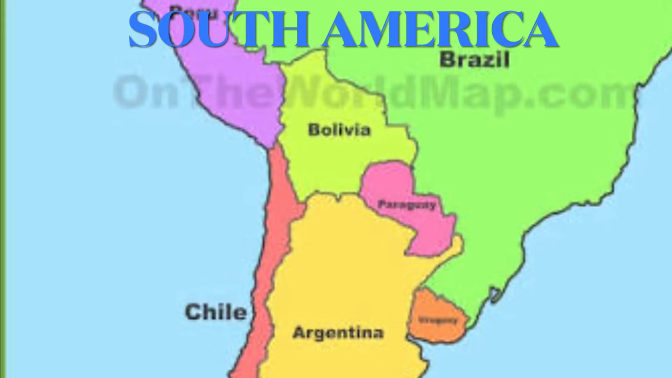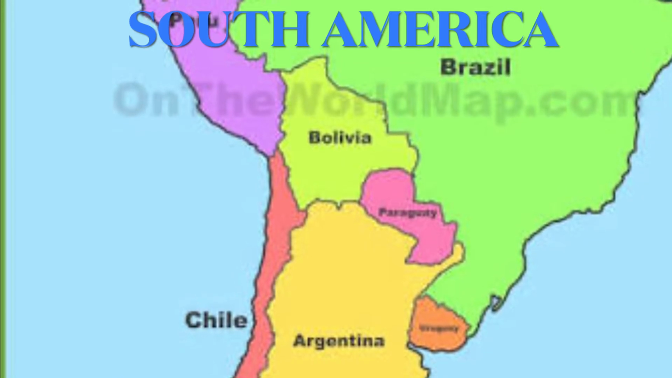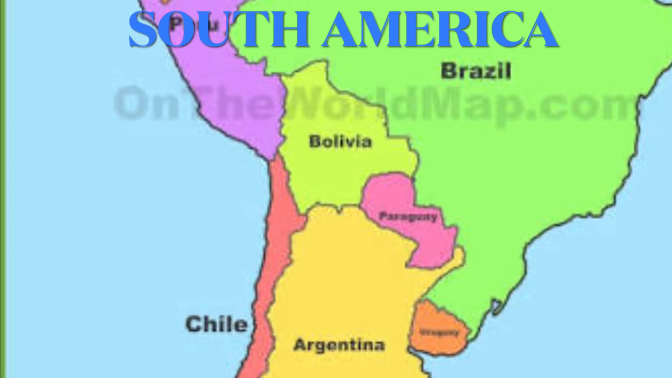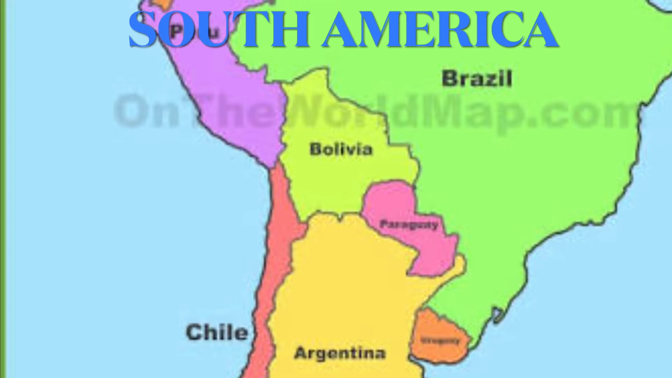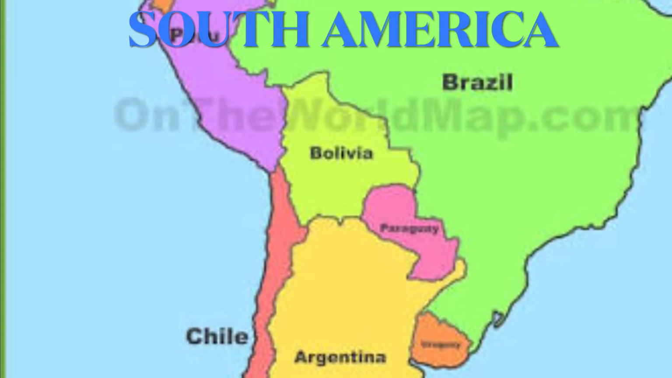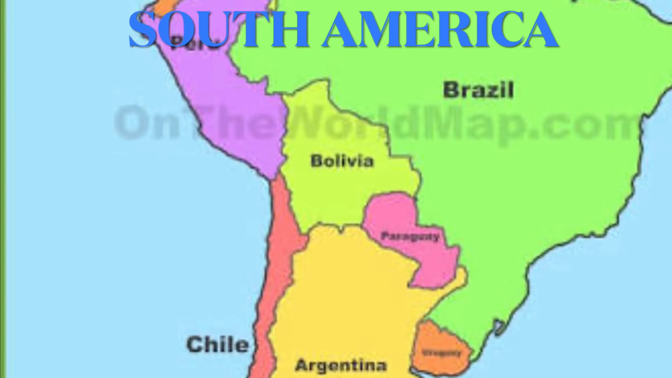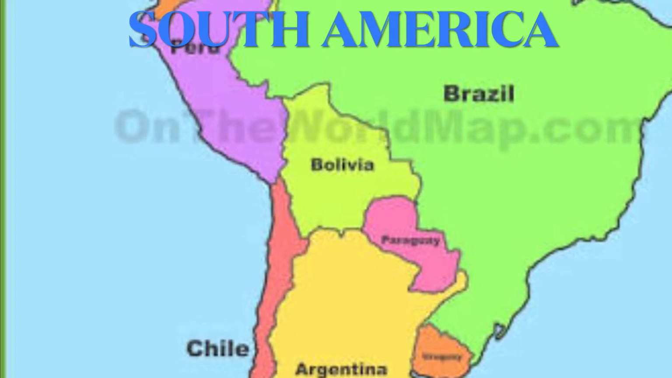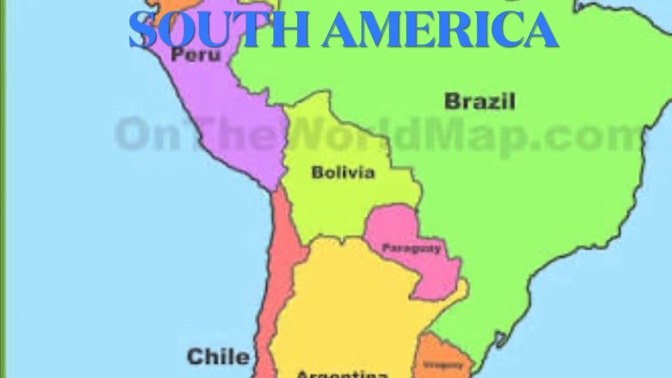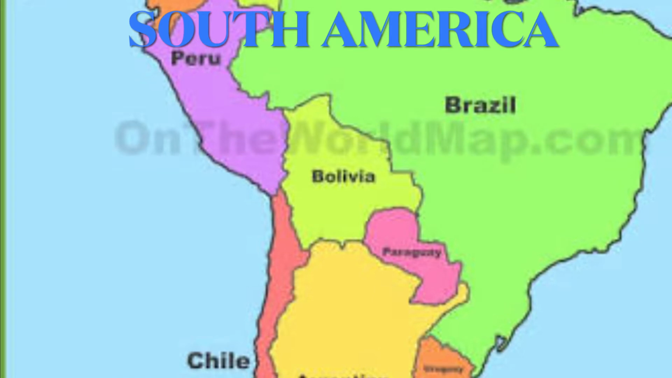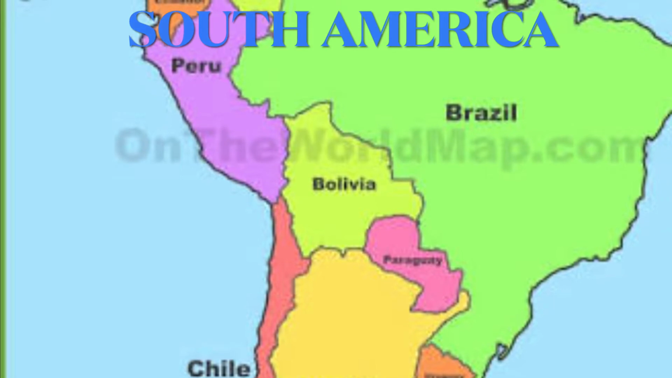The Isthmus of Panama in the northwest connects South America with North America. What is an isthmus? It means a narrow piece of land connecting a larger area. South America is an inverted triangular shaped landmass. The continent occupies 12% of the world's land area in total.